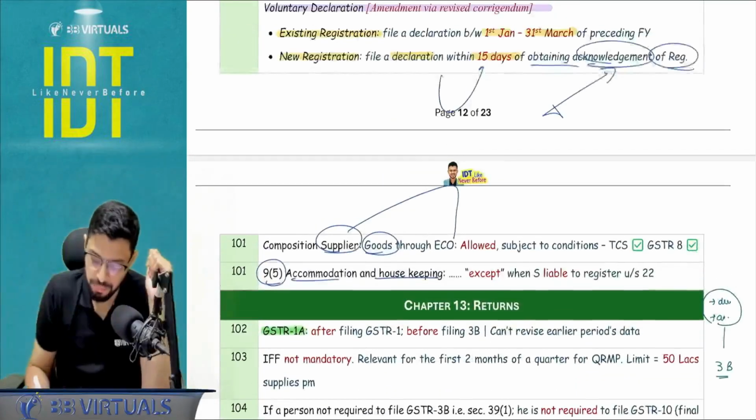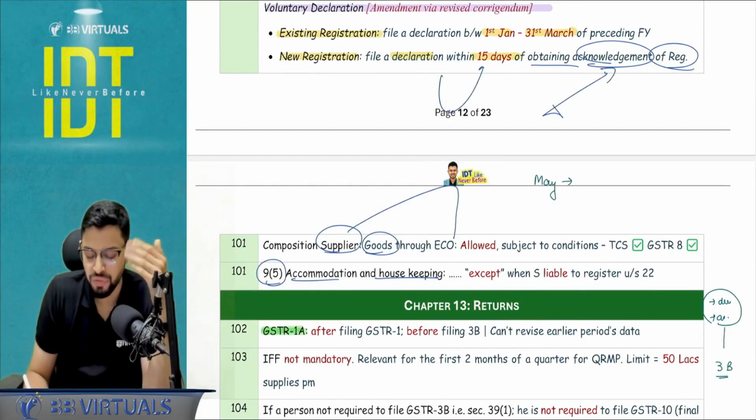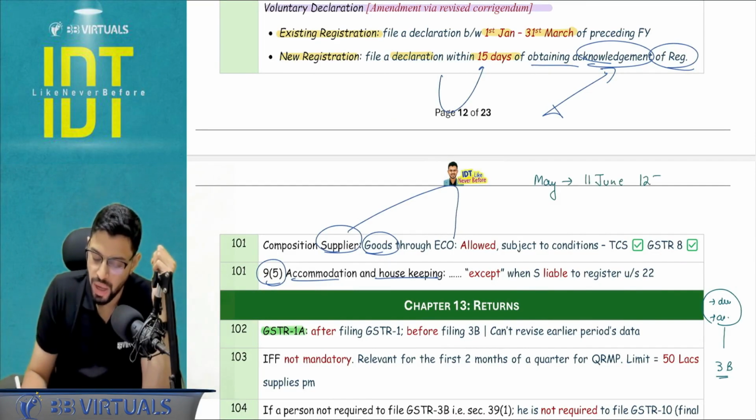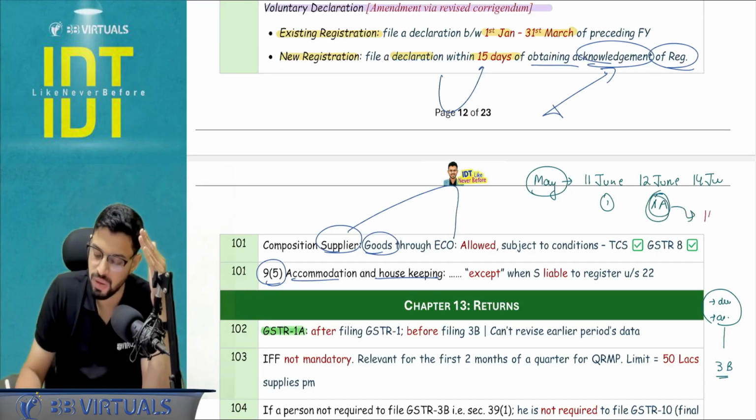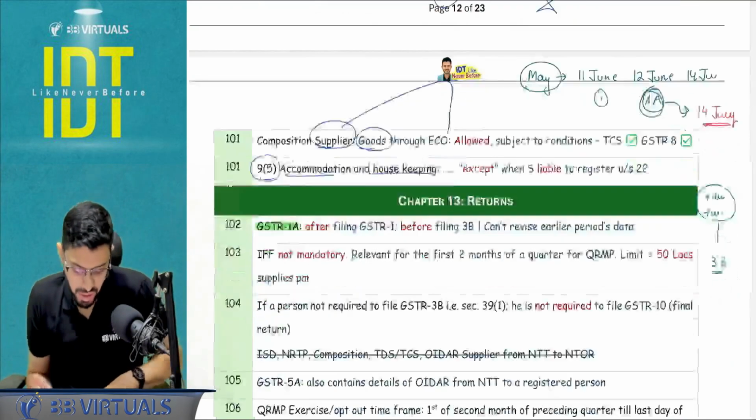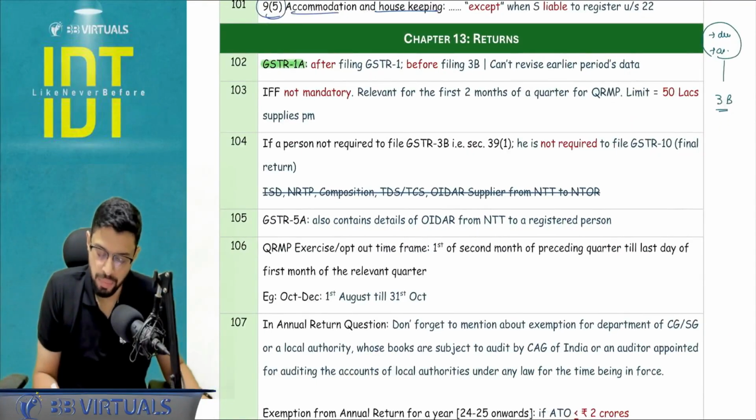So let's say, for example, I have filed May month's return of GSTR 1 on 11th of June. On 12th of June, I filed GSTR 1A. So for the recipient, the impact of 1A filing will not happen in the May month's 2B, which is generated on 14th of June, but this 1A impact will happen in the 2B of the recipient, which will be generated on 14th of July. I hope this is absolutely clear. Okay, next, invoice furnishing facility, you remember?